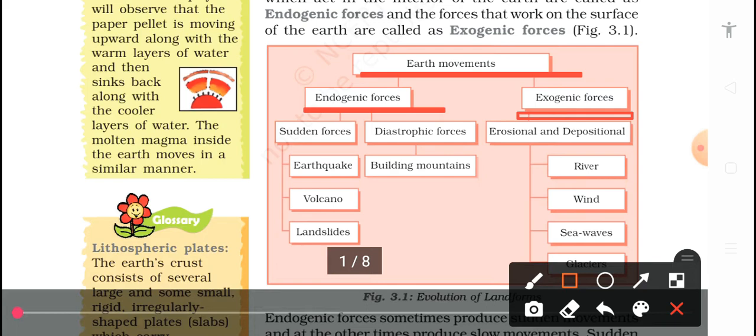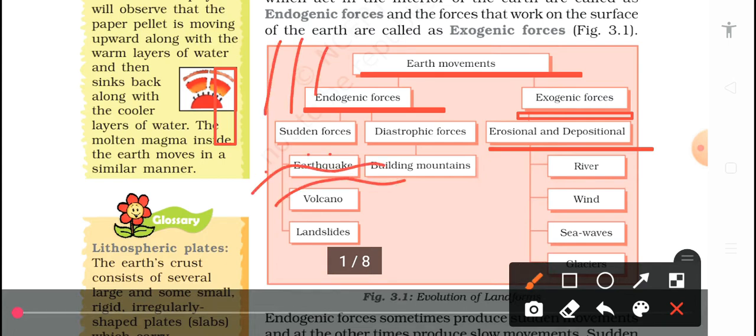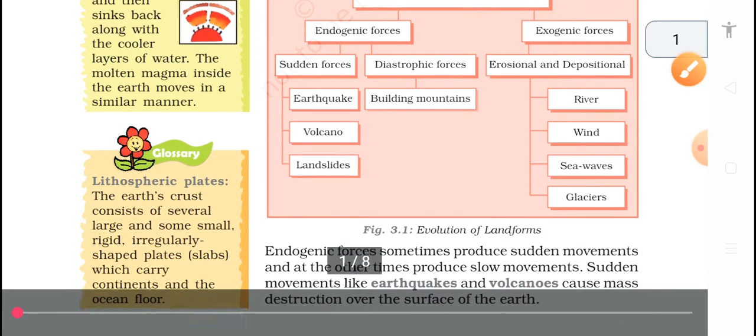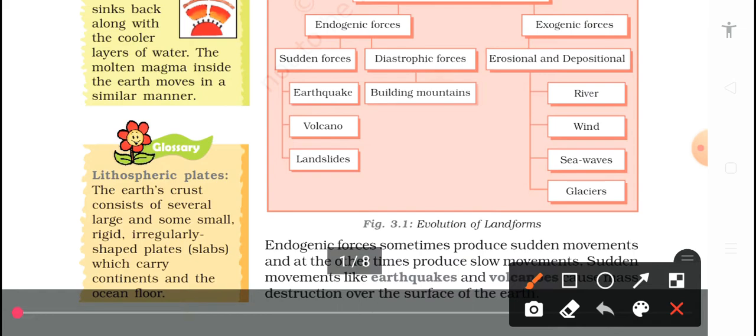And exogenic: erosion and deposition. Erosion means the wearing away of soil from the earth's surface, the lithosphere. And deposition means when the water takes away the soil, like rain, and carries it from one place to another. This is called deposition.